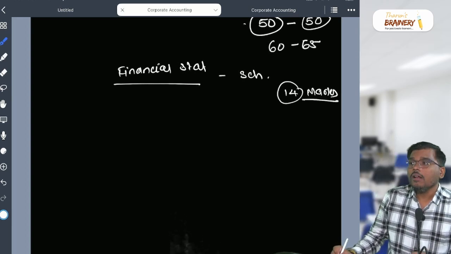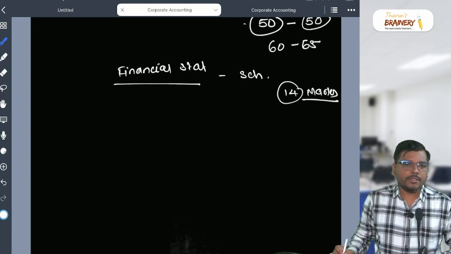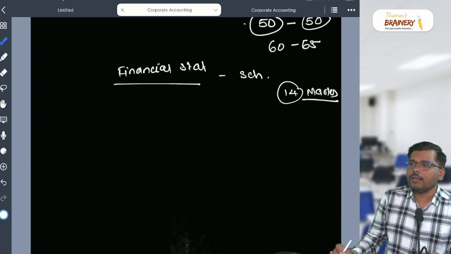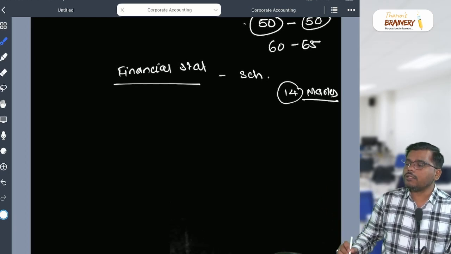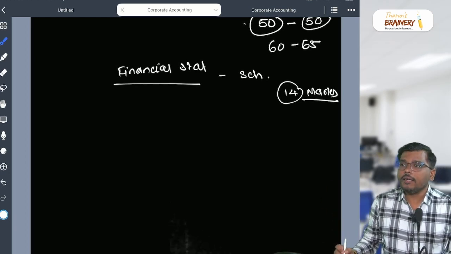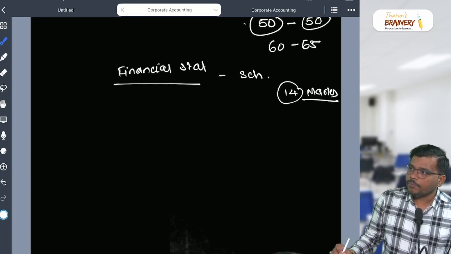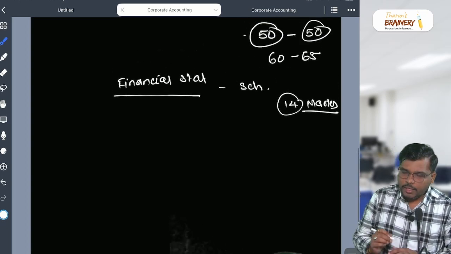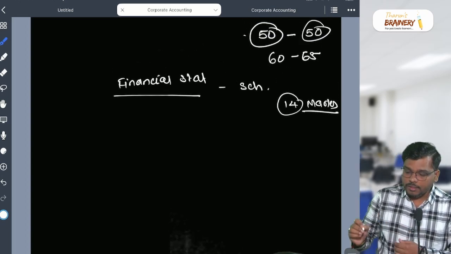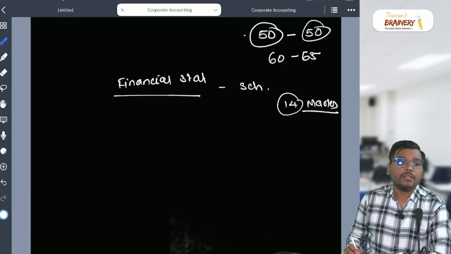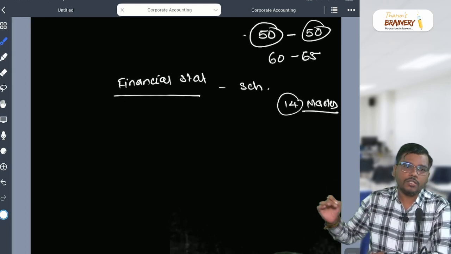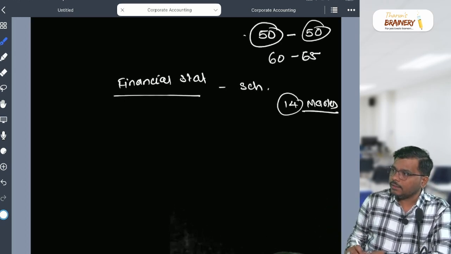The sum generally comes for 14 marks. Last attempt also they have asked the question for 14 marks. So you have to be very, very careful with this chapter, because this chapter is a very, very easy chapter and most of the students do this chapter very well. Is that clear? Yes or no?